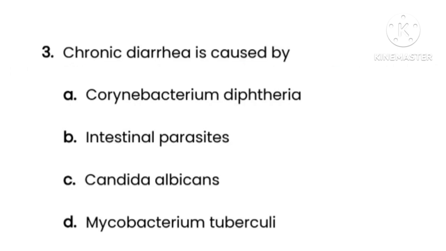Next question number 3. The question is chronic diarrhea is caused by, here options are option A Corynebacterium diphtheriae, option B intestinal parasites, option D Candida albicans, option C Mycobacterium tuberculosis. So here the correct option is option B, that is intestinal parasite. This intestinal parasite lives attached to the mucosal surface of the upper small intestine.